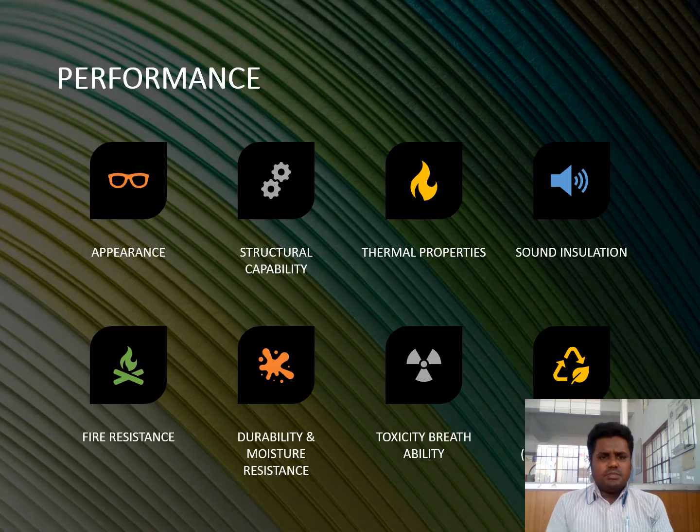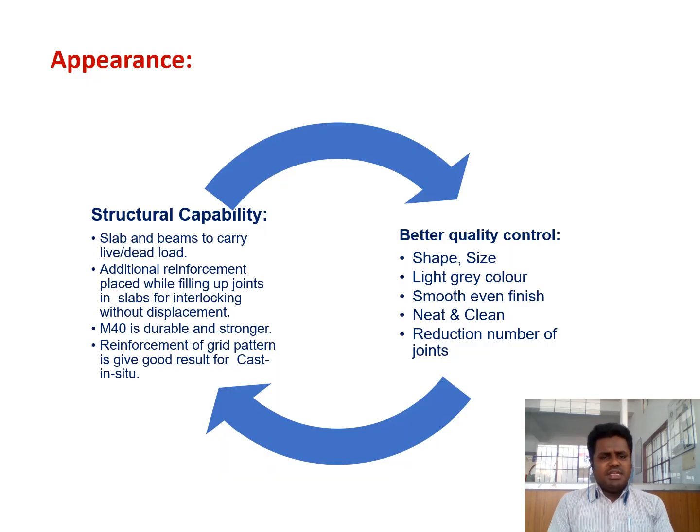Some performance aspects of the prefabricated building: good appearance, structural capability, thermal property, sound insulation, fire resistance, durability, moisture resistance, toxicity and breathability, and a good environment also. So appearance is structural capability wise and better quality wise. A slab and a beam carry live and dead loads. Additionally, the reinforcement is placed well, filling up the joints and slab interlocking without displacement.